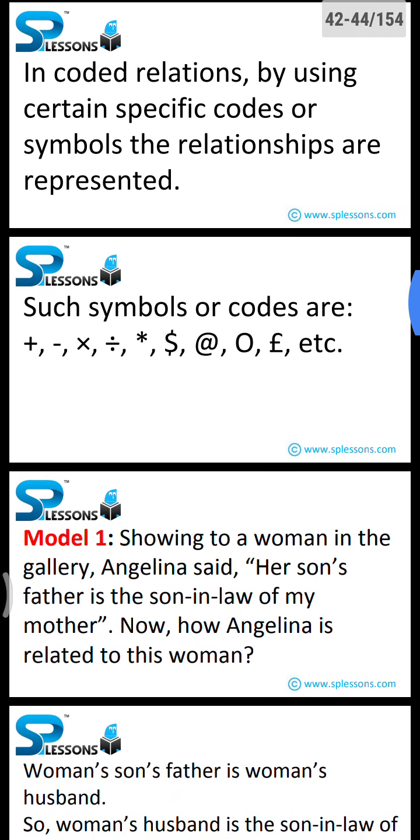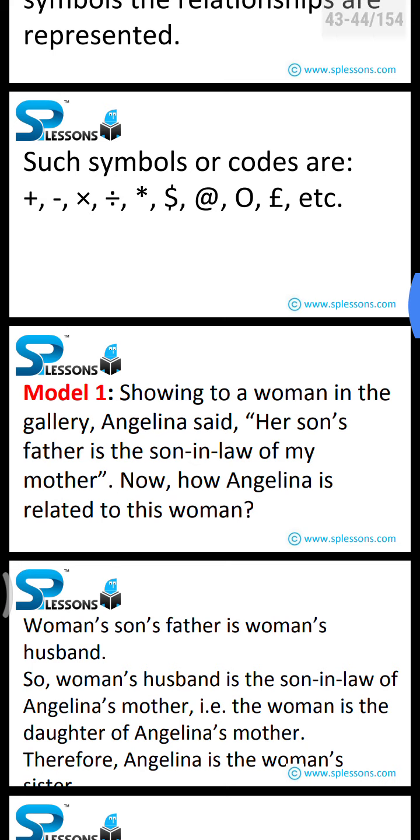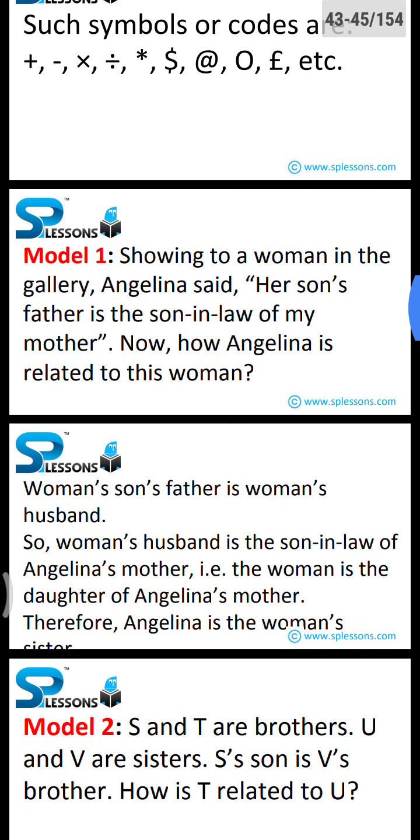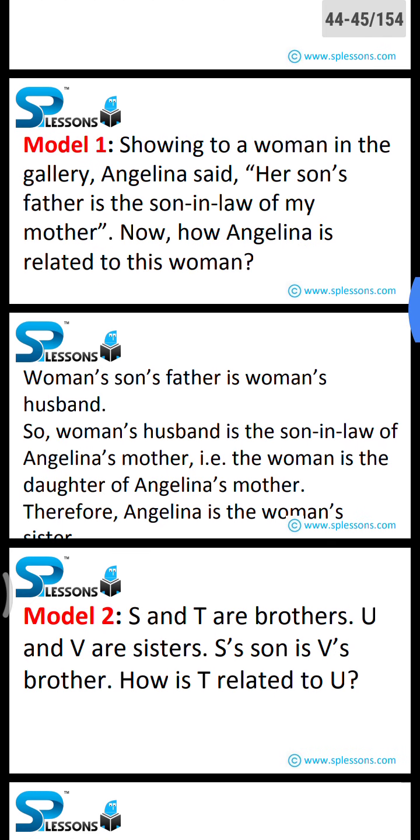So let's check some examples, like Model 1. Showing a woman in the gallery, Angelina said, her son's father is the son-in-law of my mother. Now, how is Angelina related to this woman? So let's get into the solution, how we can solve this reasoning ability related blood relation problem. The woman's son's father is the woman's husband. So, the woman's husband is the son-in-law of Angelina's mother. That is, the woman is the daughter of Angelina's mother. So, therefore, Angelina is the woman's sister.